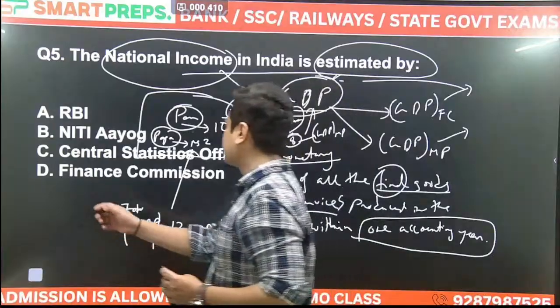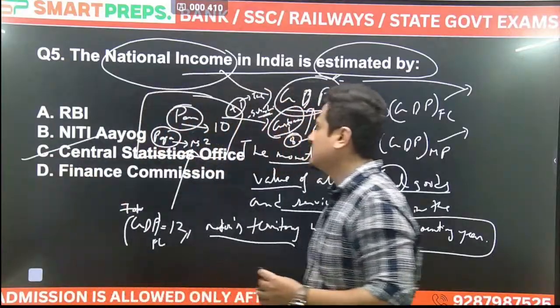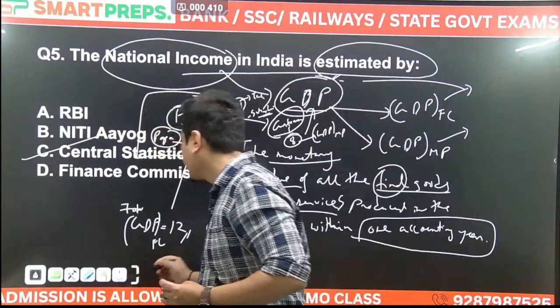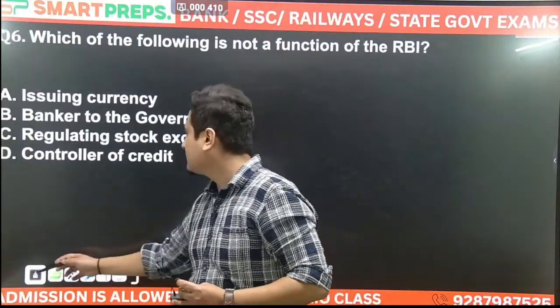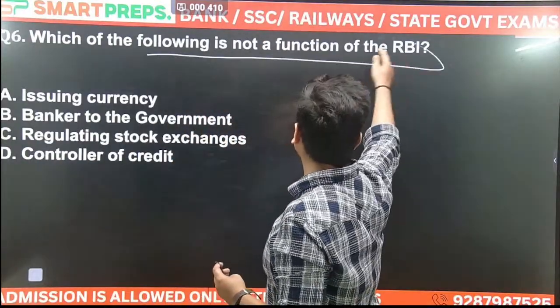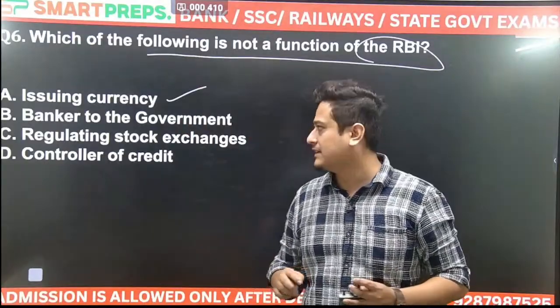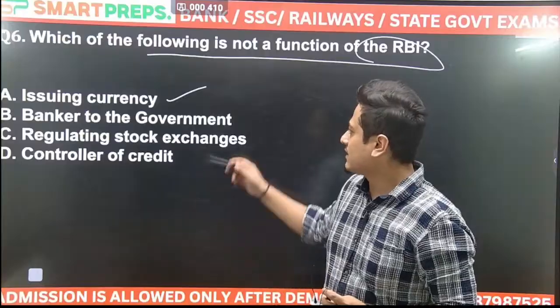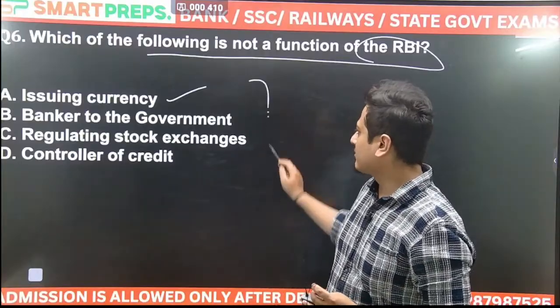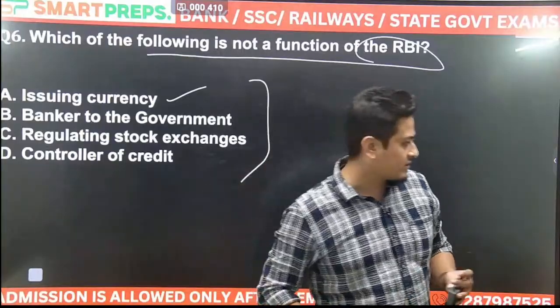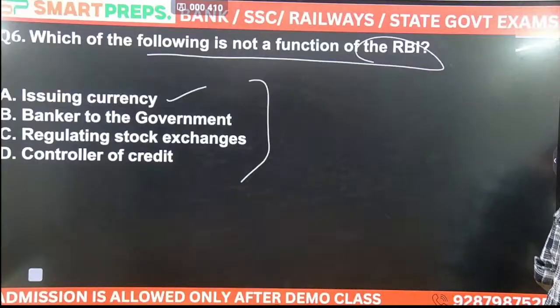Correct answer is Central Statistical Office, CSO. Fine. Next, RBI has many functions. One function we have already discussed in the first question. It issues currency. Next, you see what are the other functions, and you have to find out which is not the function of RBI.